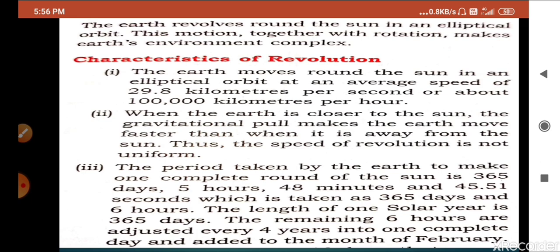The second point we are going to discuss is that when the earth is closer to the sun, the gravitational pull makes the earth move faster. So where the sun is near to the earth, the revolution will be faster due to gravitational force. Why? Because the sun will attract the earth towards itself.